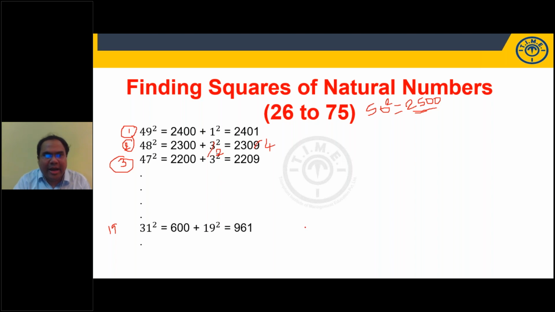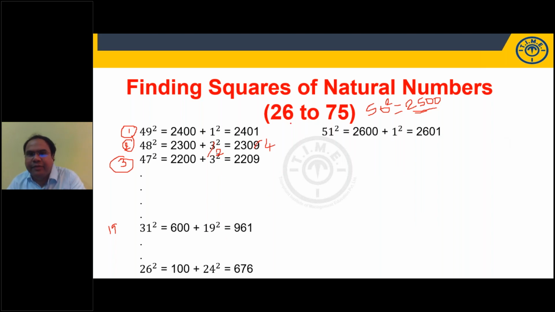Okay, let me take up my last number. What is my last number? 26 square. Without looking at the screen, you answer this, 26 square, students. 26 is how much less than 50? 24 less than 50, right? 25 minus 24 is 1, so 100, plus 24 square is 576. 100 plus 576 is 676. Correct. Deepti saying 676. Very good. Vidya saying 676. Kavita saying very good. You understood the logic now?